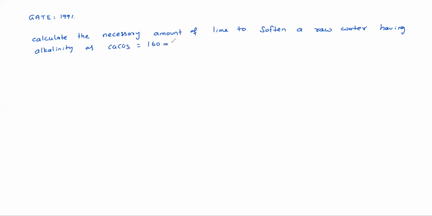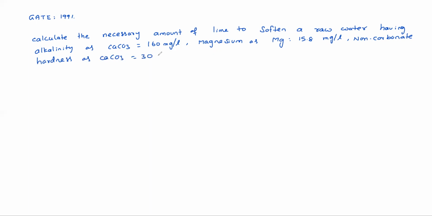equal to 160 mg per liter, magnesium as Mg 15.8 mg per liter, non-carbonate hardness as CaCO3 equal to 30 mg per liter, and carbon dioxide CO2 equal to 26 mg per liter. This is the question. Try yourself.